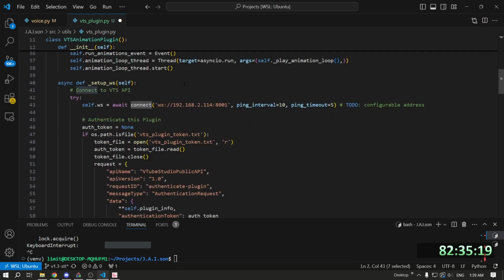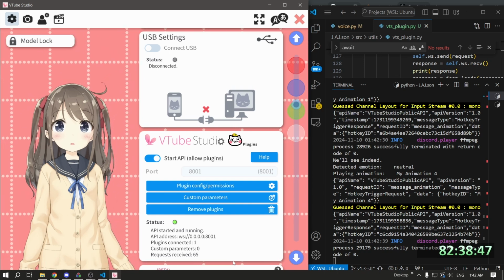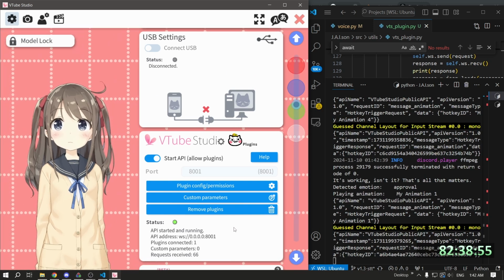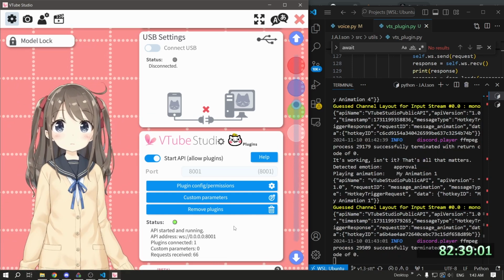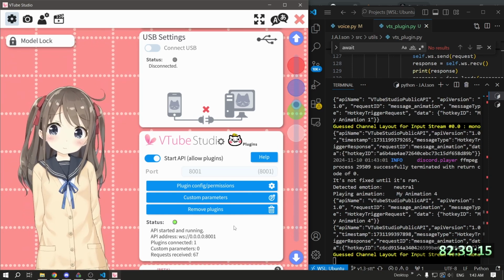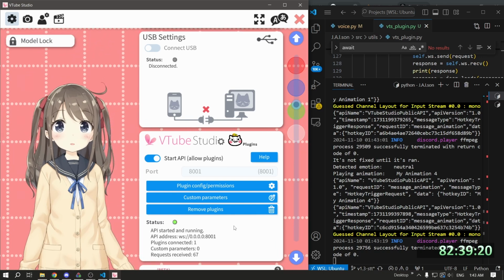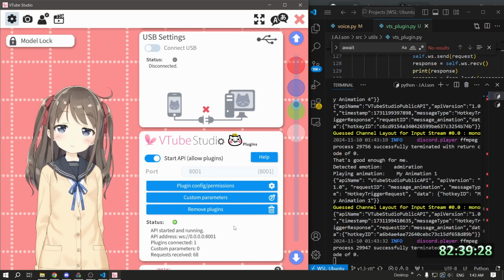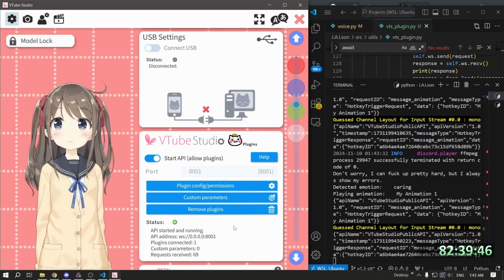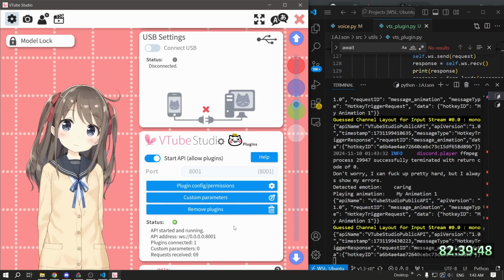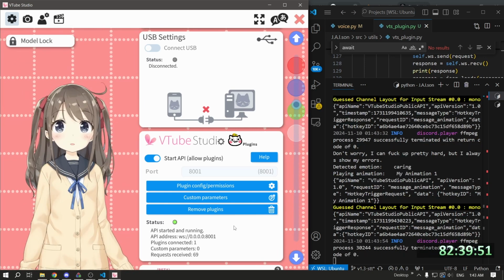Wait a second. You know how long I've been here trying to fix your code? It's working, isn't it? That's all that matters. Well, I can't be certain for now. It's not fixed until it's ran. Well, so far I'm not seeing any errors, so that's good. That's good enough for me. I'm honestly so paranoid that this is just a fluke. Don't worry, I can mess up pretty hard, but I always show my errors. Do you always show your errors? I guess you do always show your errors.